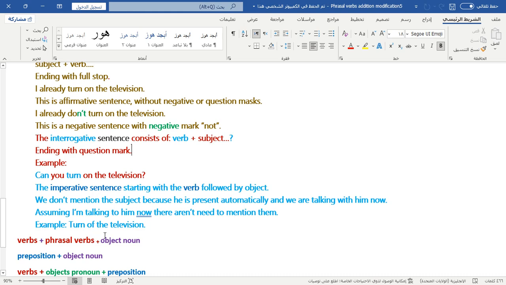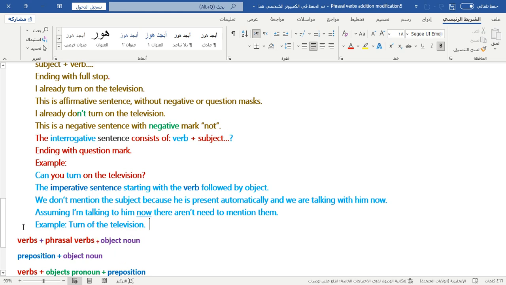Example: Turn off the television. I start with the verb and then follow with the phrasal verb, turn off. It's a phrasal verb followed by what? The object. Where's the subject? It's implied. I'm talking with you, so it's implied in the sentence.